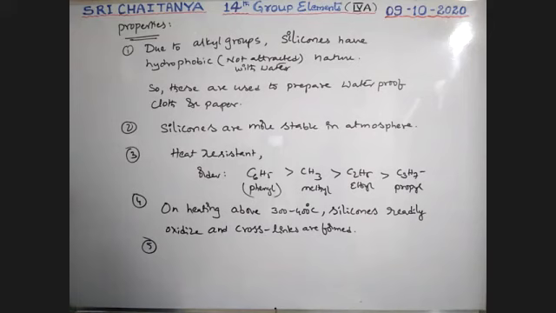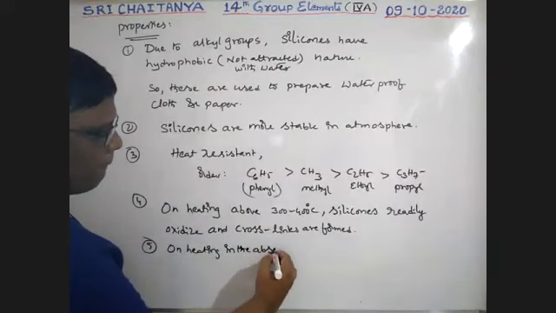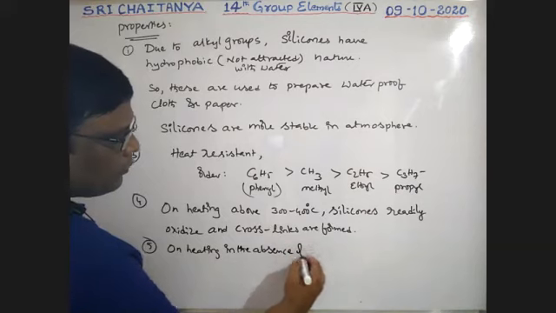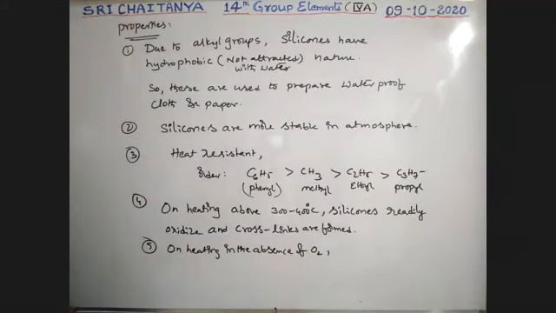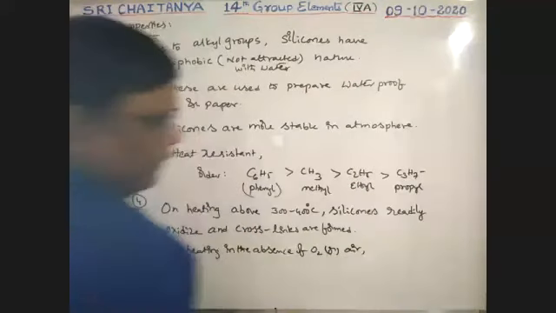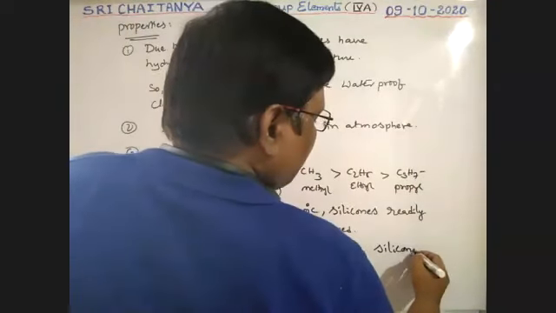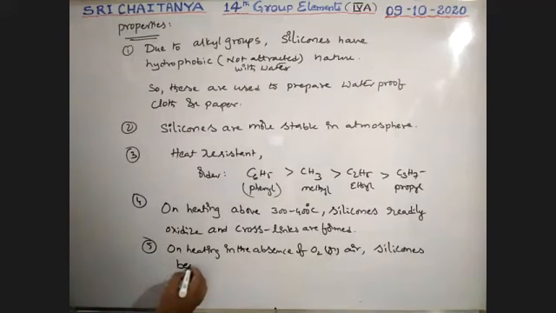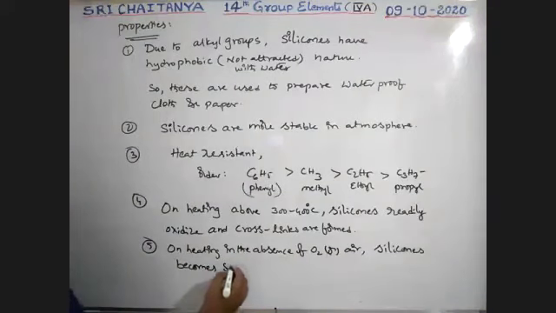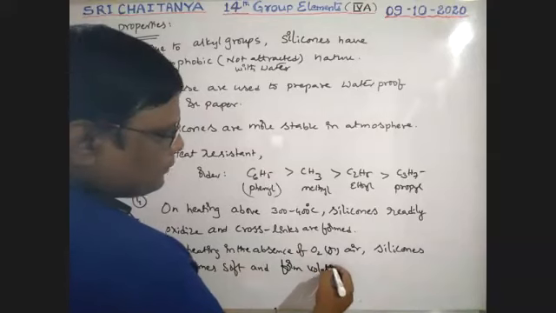So see here, next point. On heating in the absence of oxygen or air, silicones become soft and form volatile compounds.